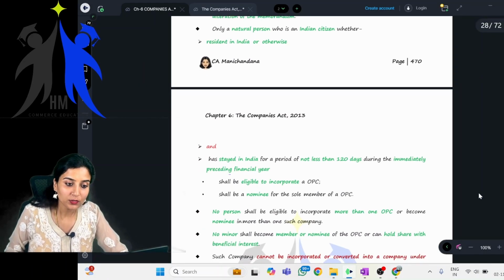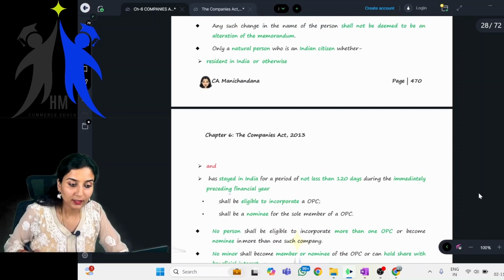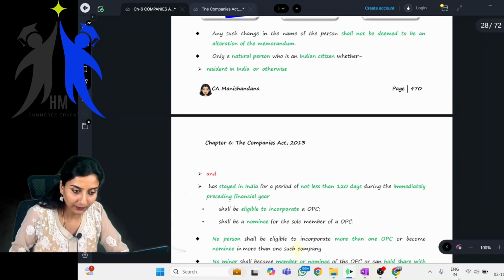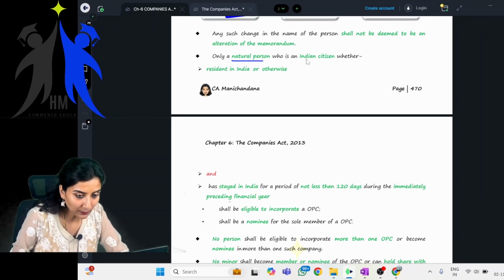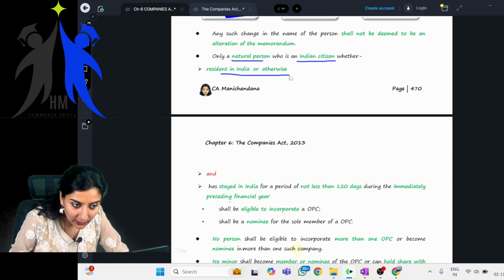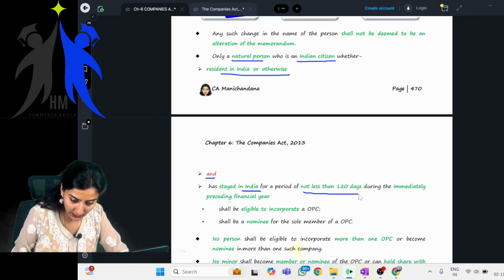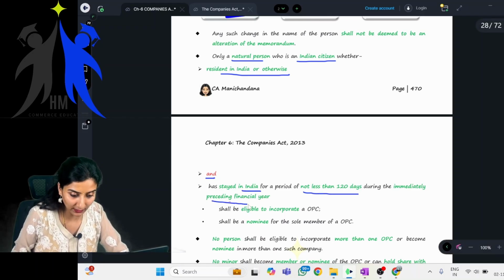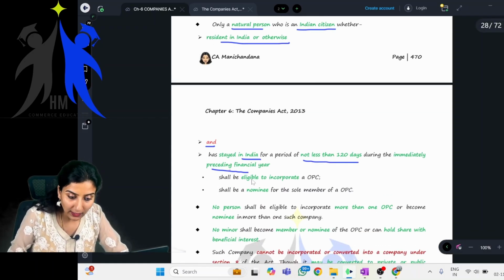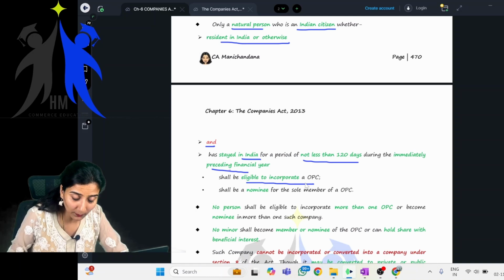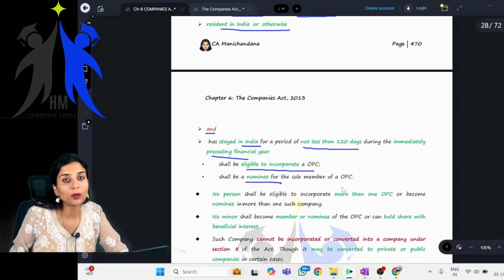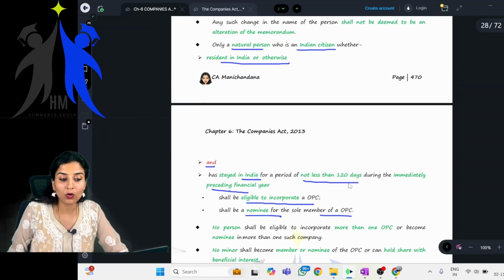Okay. So the next point: only a natural person who is an Indian citizen, whether resident in India or otherwise, and has stayed in India for a period of not less than 120 days during the immediately preceding financial year shall be eligible to incorporate an OPC or shall be a nominee for the sole member of an OPC.